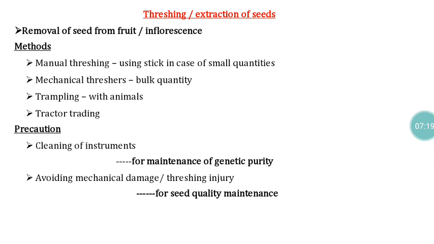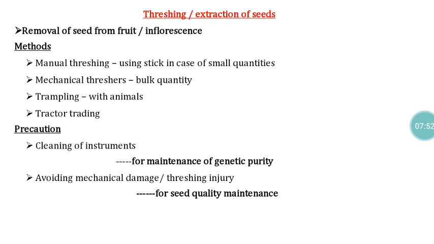In that case, we merely have to separate the seed material from the mother plant. That may be manual threshing, or mechanical threshers, or trampling with animals, or trampling with tractors. These are all the things we are following right now. Whatever instrument or strategy is adopted for separation of the seed from the mother plant, that strategy should not cause any mechanical damage to the seeds. If there is any mechanical damage, automatically that seed becomes non-viable.